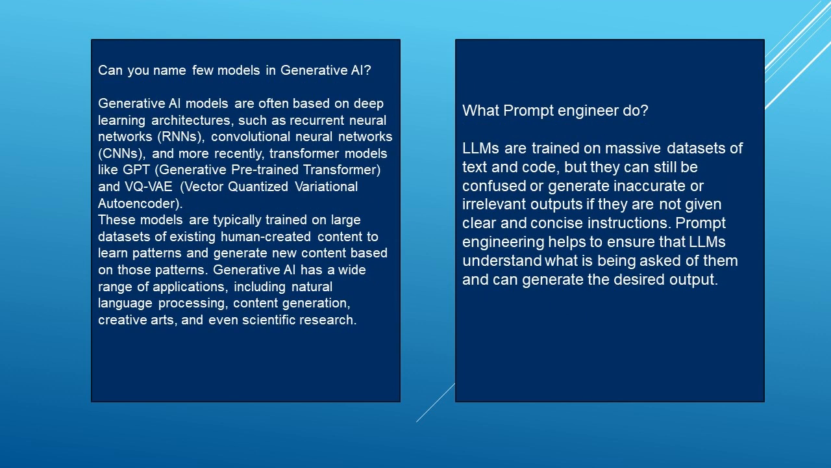Can you name a few models in generative AI? Generative AI models are often based on deep learning architectures, such as recurrent neural networks, RNNs, convolutional neural networks, CNNs, and more recently, transformer models like GPT, Generative Pre-trained Transformer, and VQ-VAE, Vector Quantized Variational Autoencoder. These models are typically trained on large datasets of existing human-created content to learn patterns and generate new content based on those patterns. Generative AI has a wide range of applications, including natural language processing, content generation, creative arts, and even scientific research.